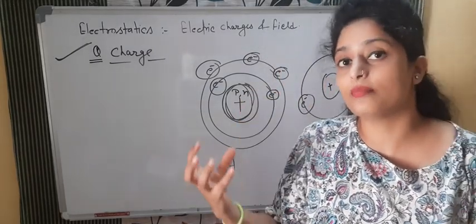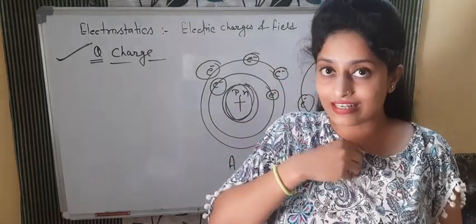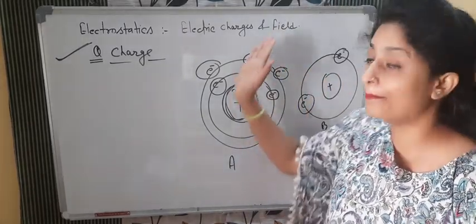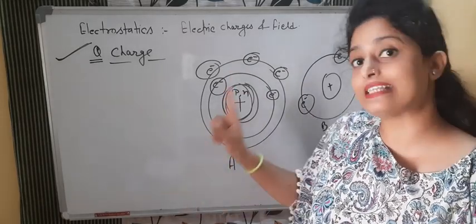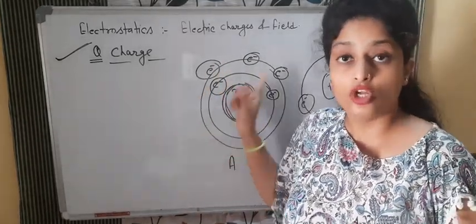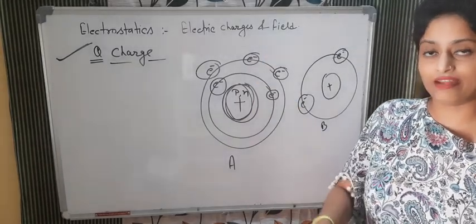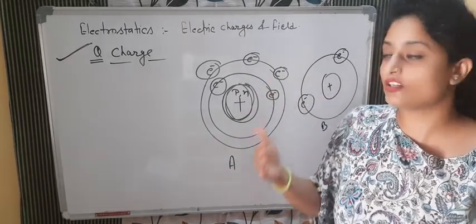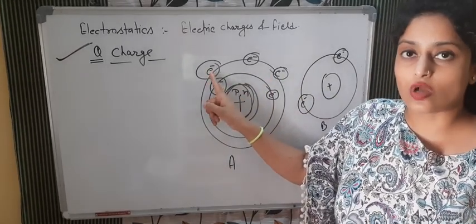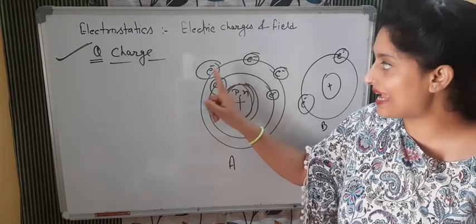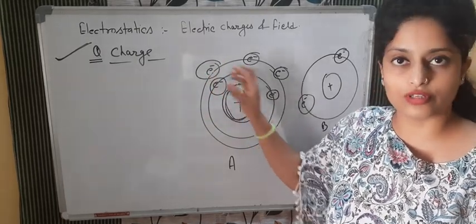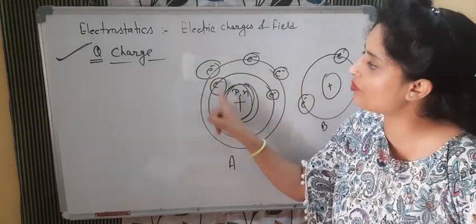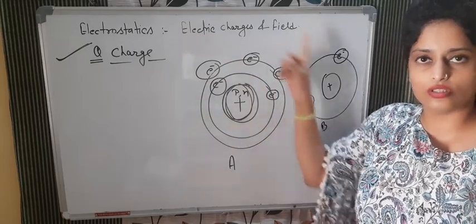Electrons get thermal energy when we are rubbing, and when they get energy, they get enough energy to break the electrostatic force with which they are bound to the nucleus. So if we are giving kinetic energy, and that kinetic energy is transferred into thermal energy, then after a certain amount of energy, they will be able to break the force with which they are bound to the nucleus. What will happen? They will become free, and they will go to the second one.